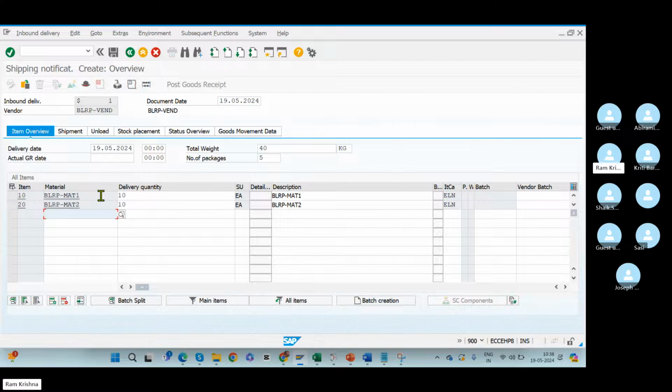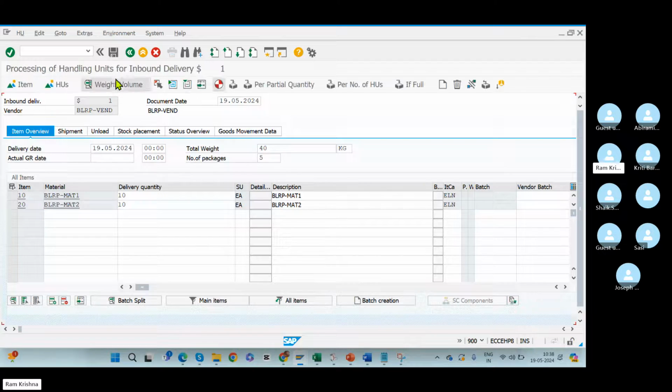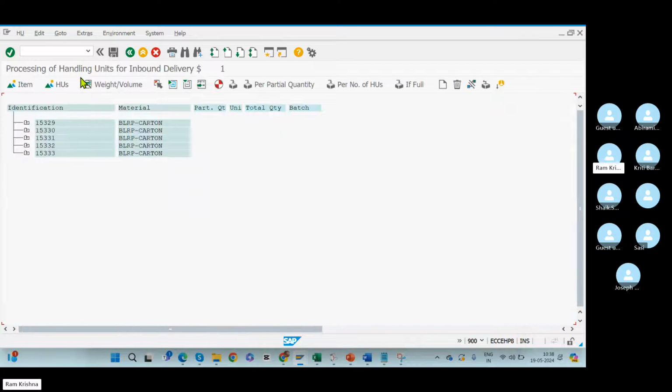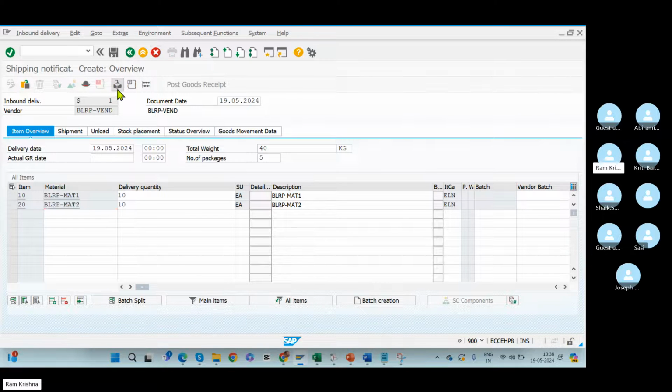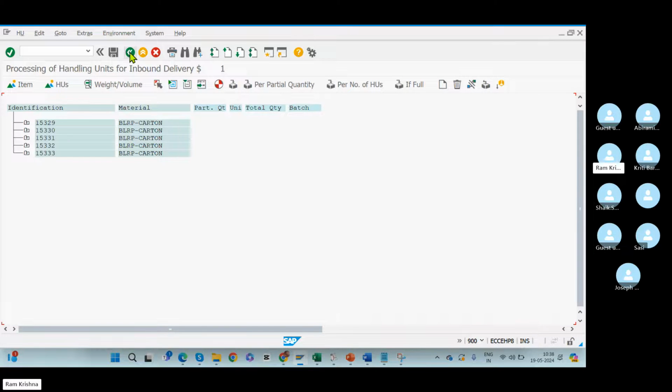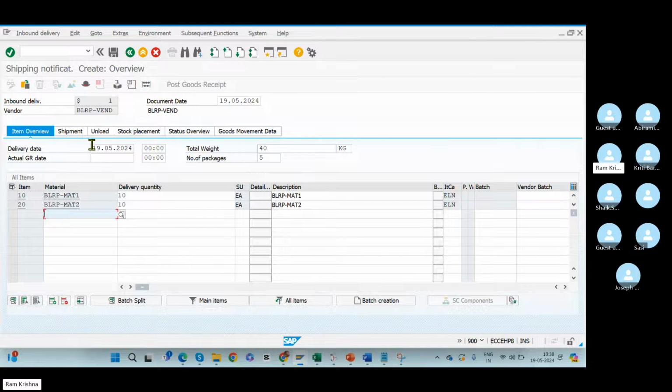The ASN integration means if the vendor system is integrated with our system, whenever we receive the information from the vendor systematically, the system will create this delivery automatically. And the system will create these handling units based on the information from the vendor. So we received this information from the vendor that he is sending these goods on this date.